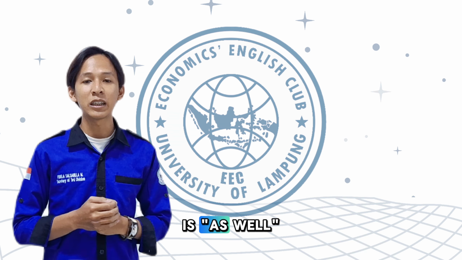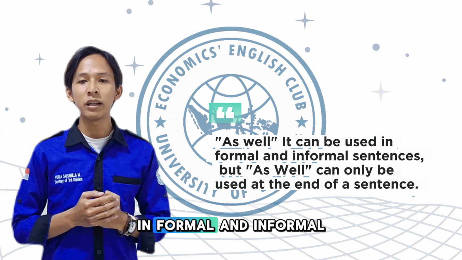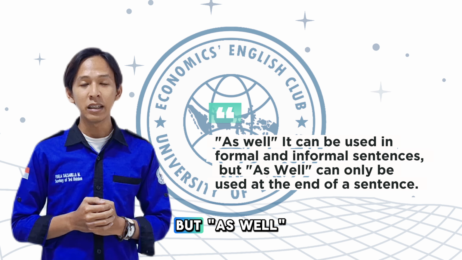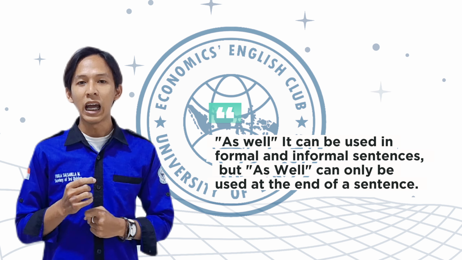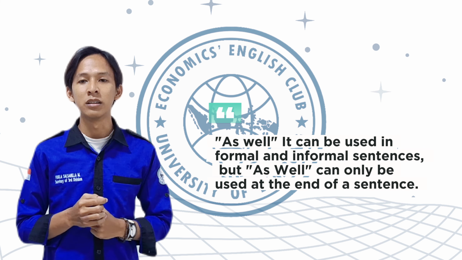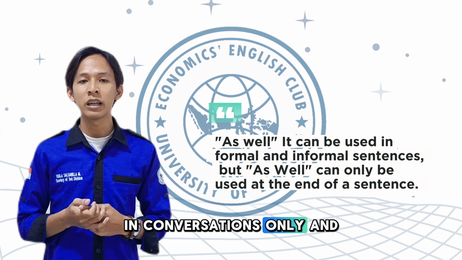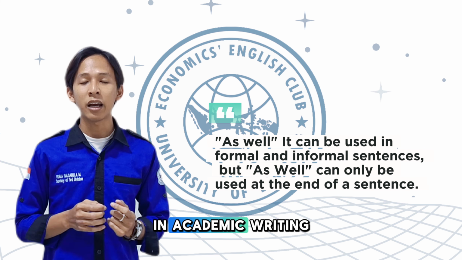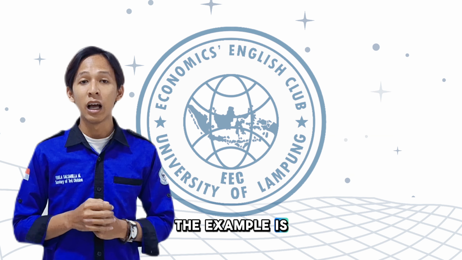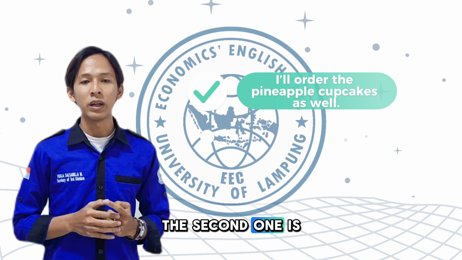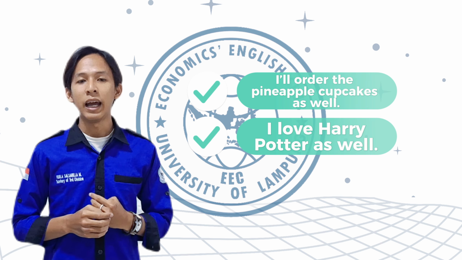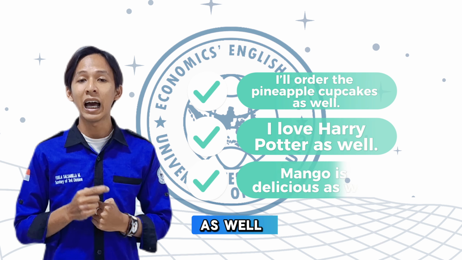And the last one is as well. This can be used in formal and informal sentences, but as well can only be used at the end of the sentences. As well is more commonly used in conversations only, and it's uncommon in academic writing. The example is I will order the pineapple cupcake as well. The second one is I love Harry Potter as well. And the last one is mango is delicious as well.